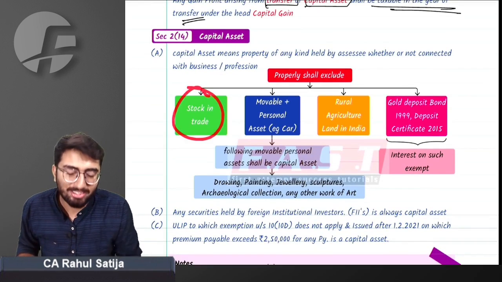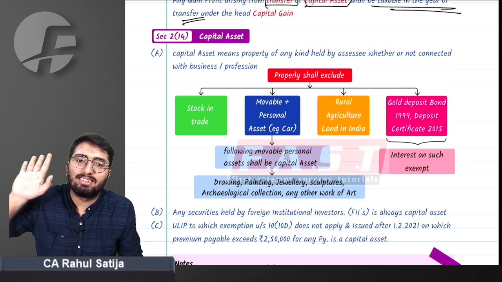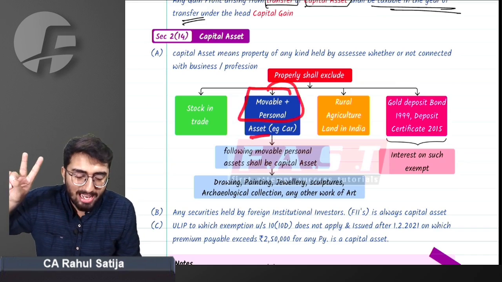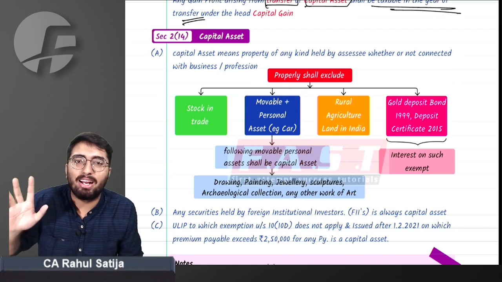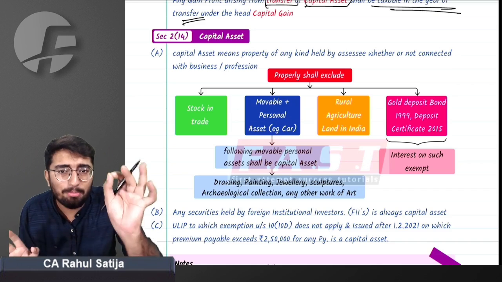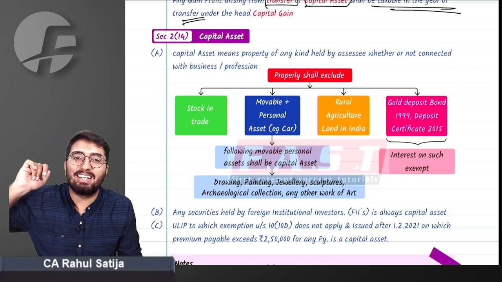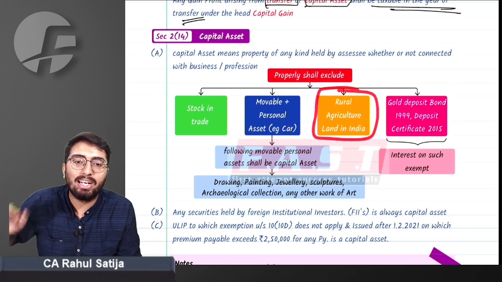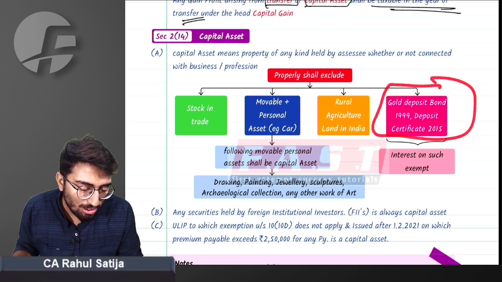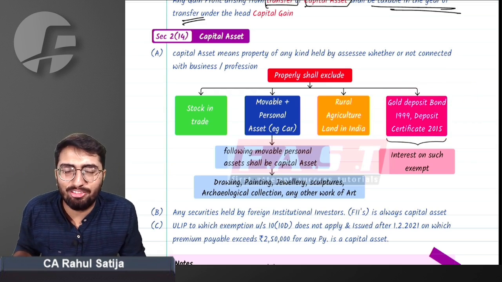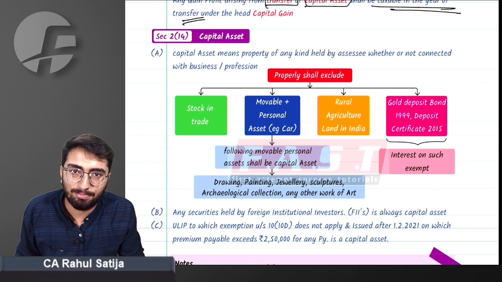First of all is stock in trade. Every stock in trade held in business is not a capital asset. Second thing, any kind of movable personal asset like car, like mobile phone, like earphones, like camera, anything that is movable and personal is not a capital asset. Next one is rural agriculture land. Any rural agriculture land is not a capital asset. And last one is gold deposit bonds and deposit certificate 2015. These four things, despite being assets, are not capital assets.